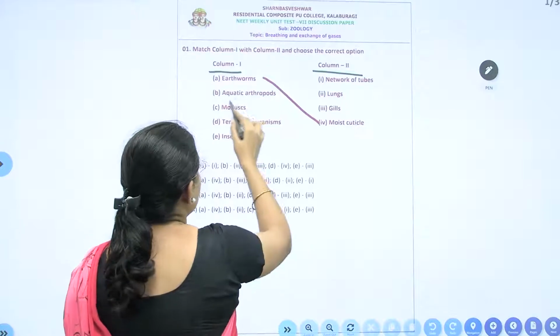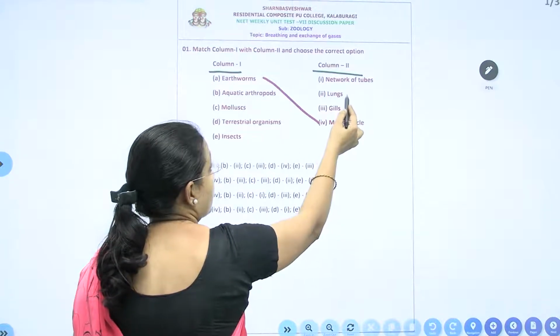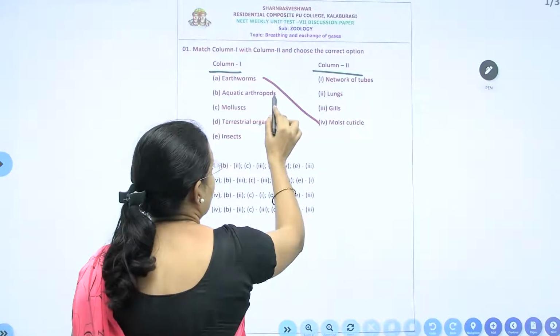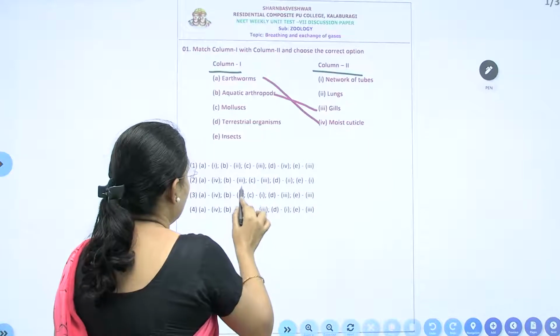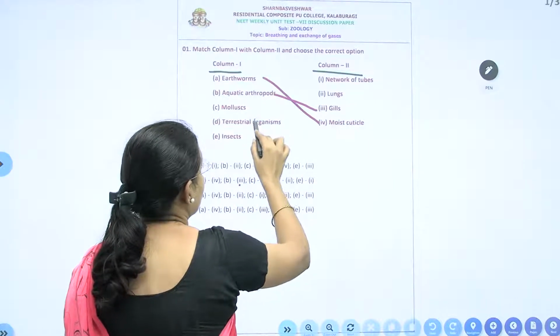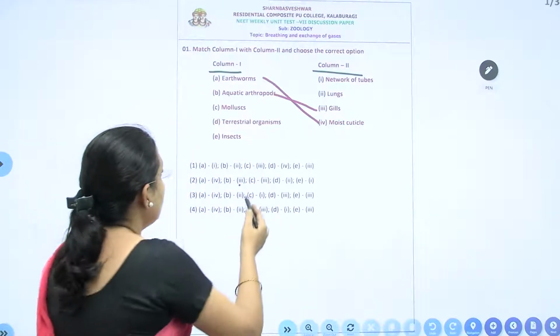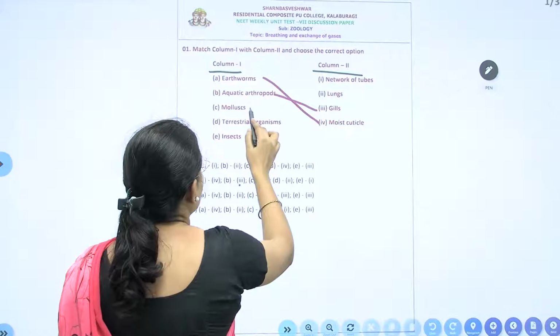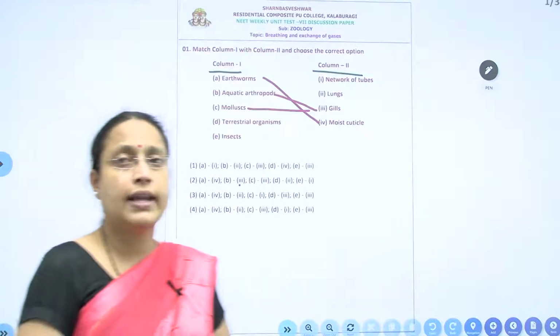Then these aquatic arthropods. Aquatic arthropods will not use lungs, neither they use tubules, so they use gills. So B will be 3. Okay. Then mollusk. If you see mollusk, they will use also gills if it is an aquatic mollusk called ctenidium.